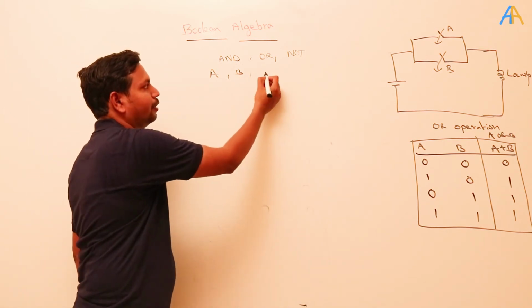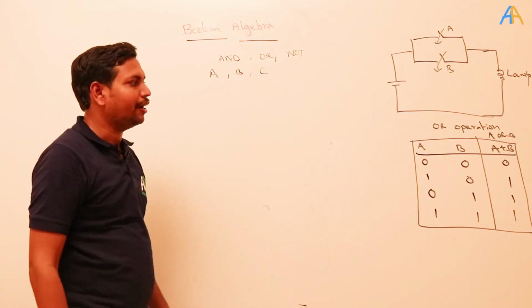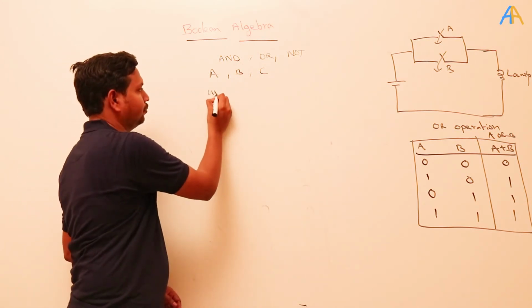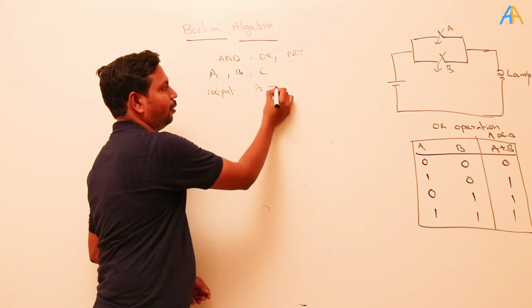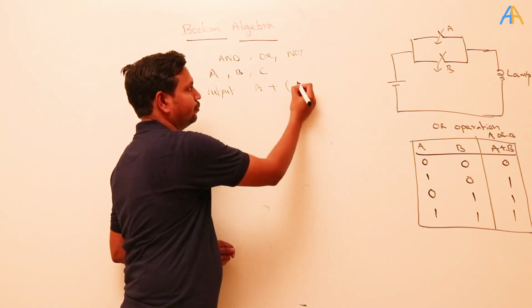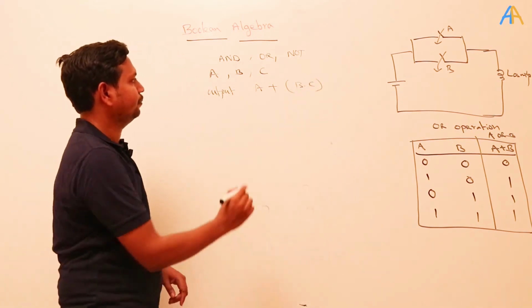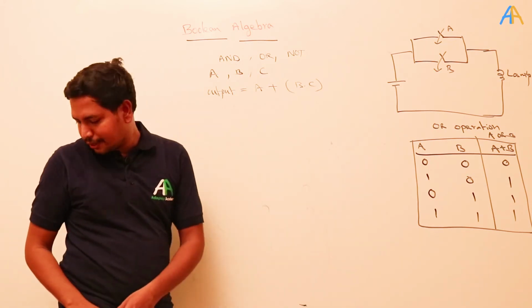For example, take another variable, a third variable, so 3 variables. And if you require an output operation like A OR operation with B AND C, okay, if you want to develop the truth table for this one.